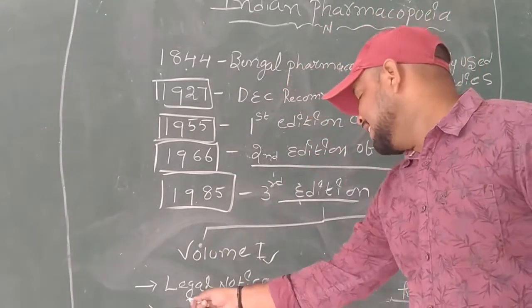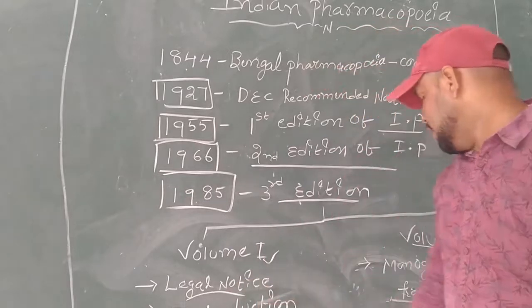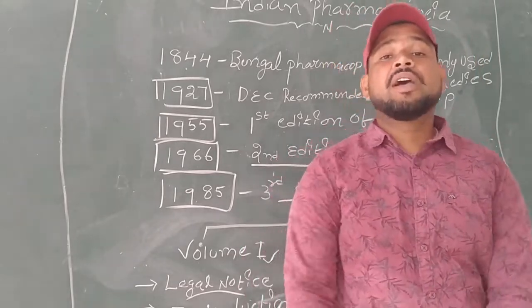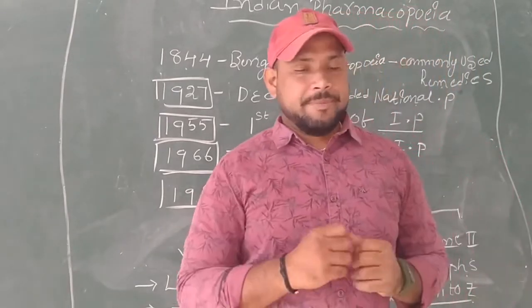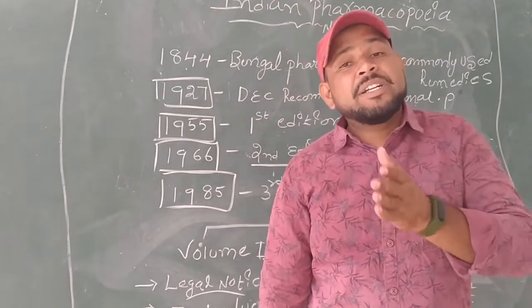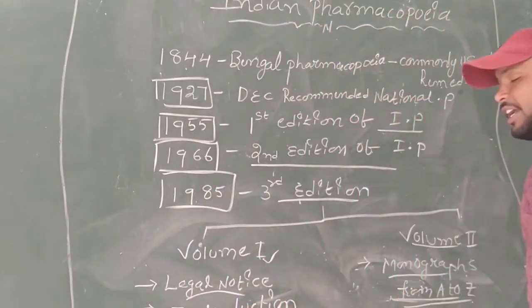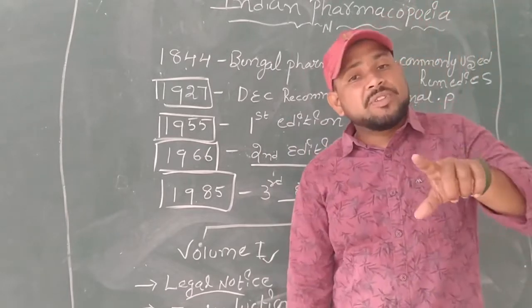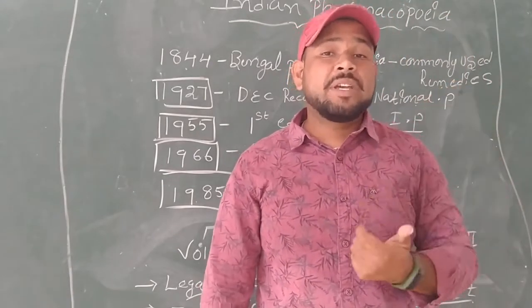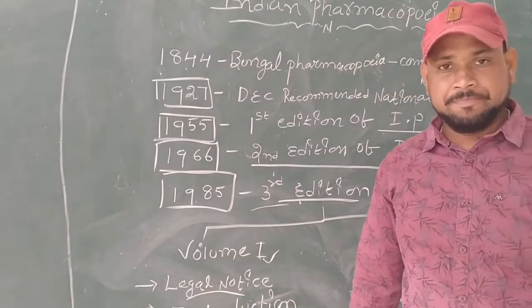Volume 1 contains the legal notice, the introduction of drugs and monographs of some drugs, and volume 2 contains the monographs from A to Z. So what is a monograph? A monograph is a document which contains the information of drugs and information on the treatment of diseases. Volume 2 contains the monographs from A to Z, meaning the drugs which start with the letter A up to the drugs which end with the letter Z.